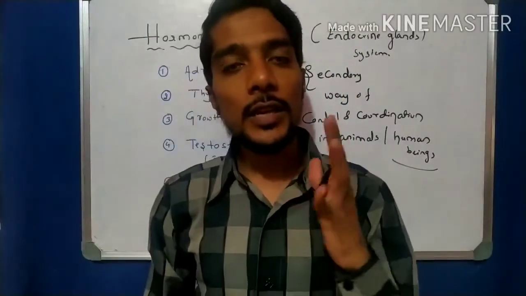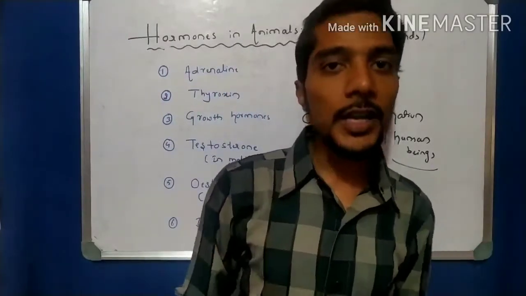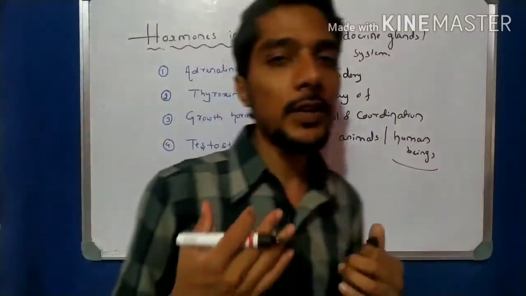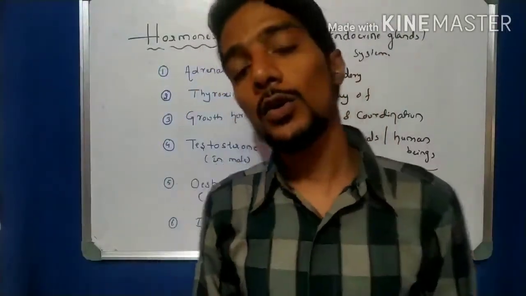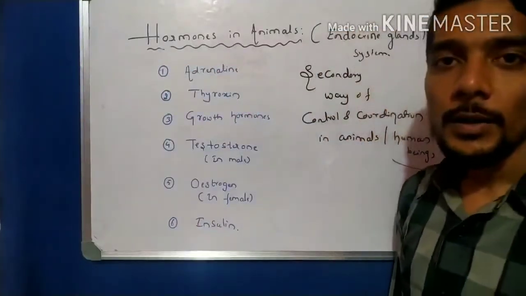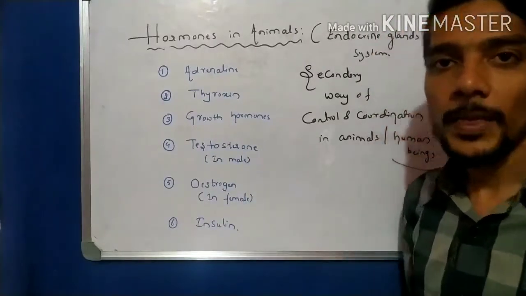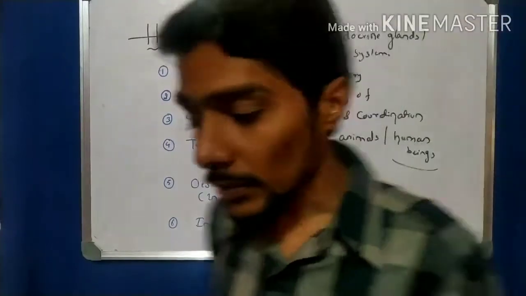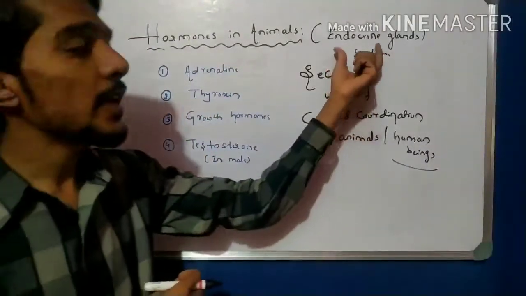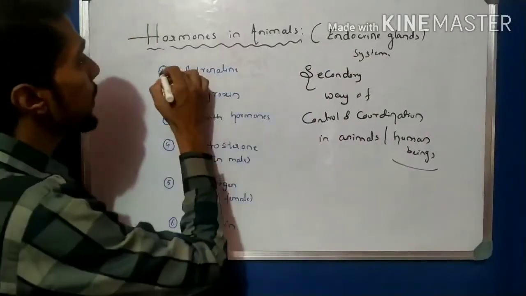Let us now see how many hormones there are and their functions. As an introduction, we first take the hormones' names, studying one hormone at a time, and later we go to the functions. Here I write 6 hormones, but a human being has 5 hormones, because one is repeated for male and female. There are a total of 5 hormones in the human body, called the endocrine system.